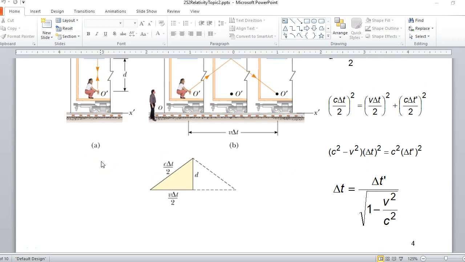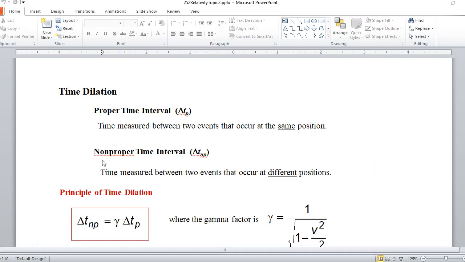Now, a time interval between two events that don't occur at the same position, that occur at different positions, we call that a non-proper time interval. It's not the best term, because when you hear non-proper, you might think incorrect. That's not what that means. It means it's a correct time interval. It's just that the two events did not occur at the same position.